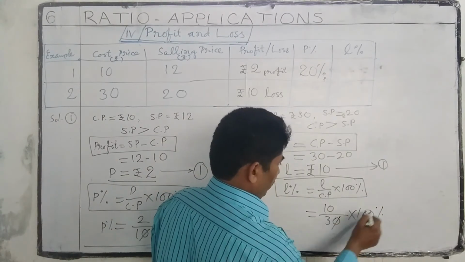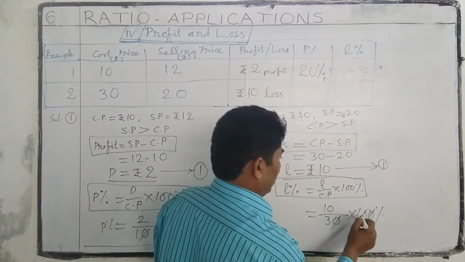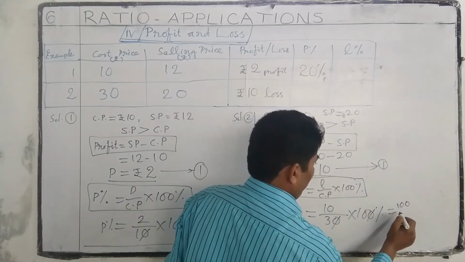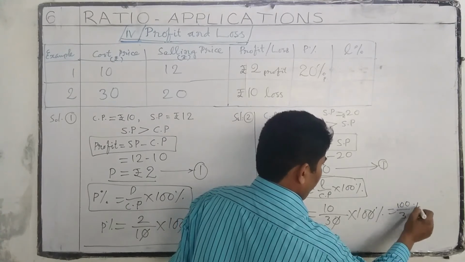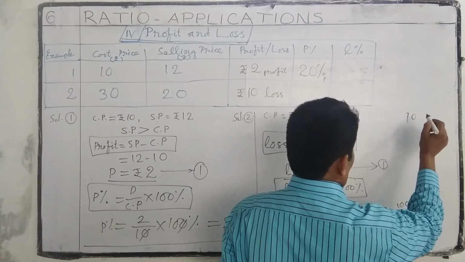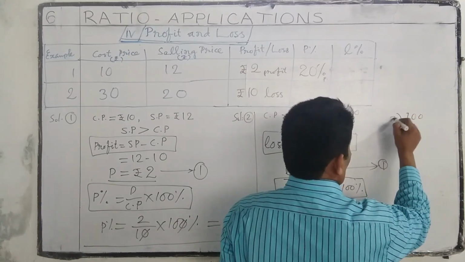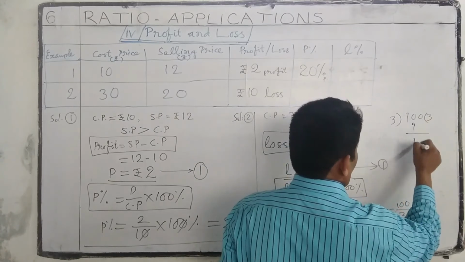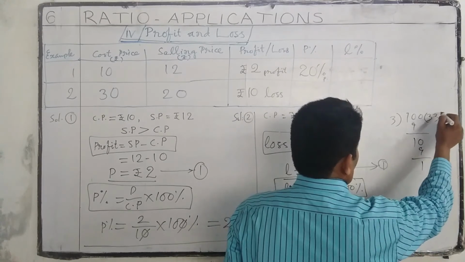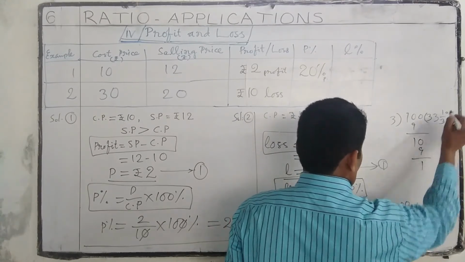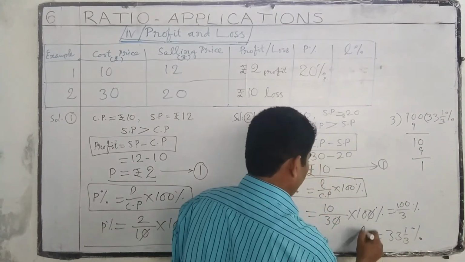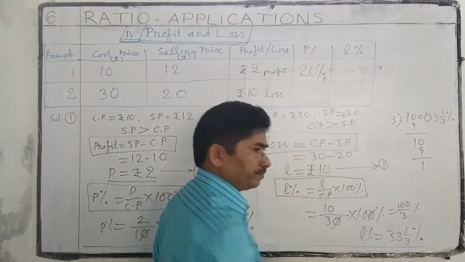Zero zero gets cancelled. 10 tens are 100, 100 by 3%. 3 3s are 9. 33 1 by 3%. This is the loss percentage.